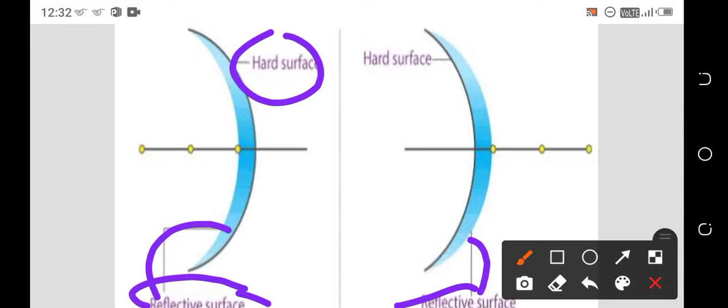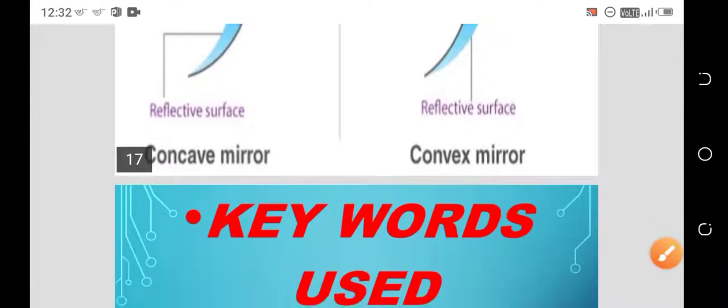This is about the simple diagrams related to the concave and convex. For the concave, the reflecting surface is inward. For the convex, the reflecting surface is outward.